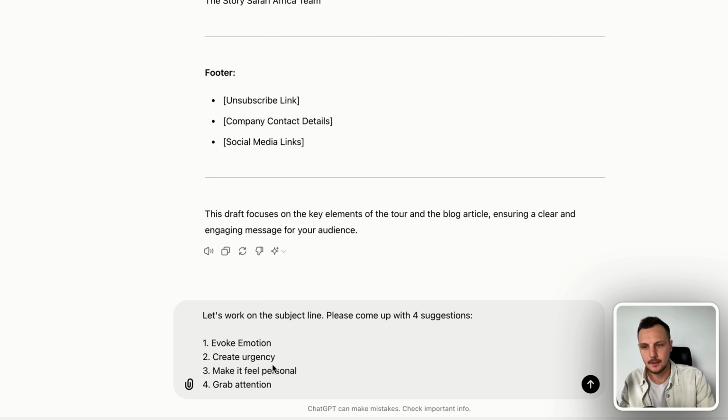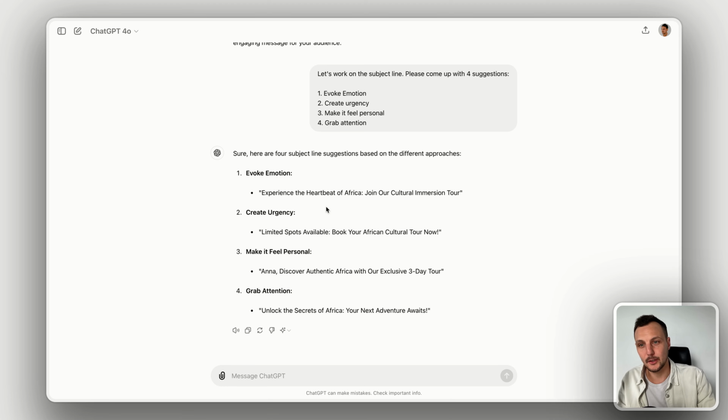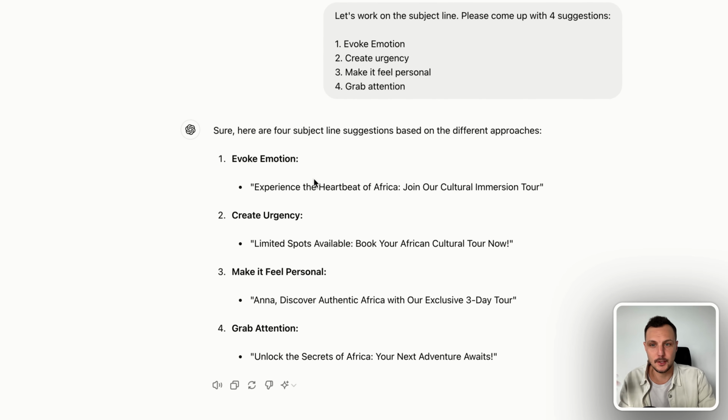I want some variation. So I'm asking for 4 versions, one that will evoke emotion, one that will create more urgency with the reader, one that will make it feel more personal, and then lastly, one that's going to grab attention. And the results look pretty good. We have one that evokes more emotion, talking about the heartbeat of Africa, and then one that's clearly personal, suggesting that we include the reader's name in the subject line. In this case, I quite like the one that creates urgency, limited spots available, book your African cultural tour now.